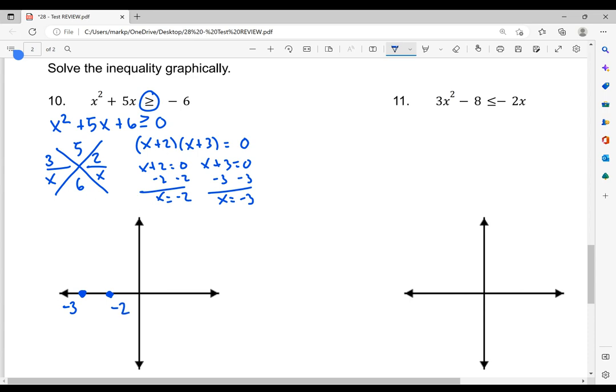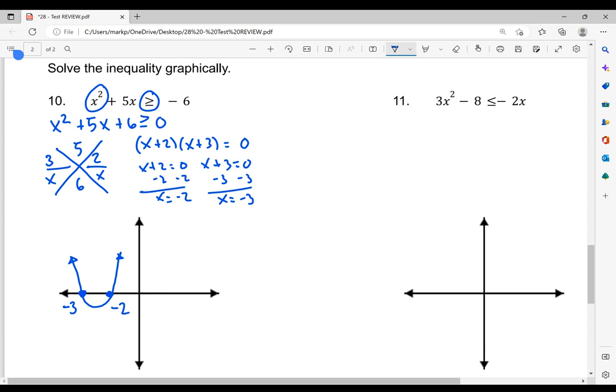Now, the next thing I'm going to do is look at my a value. So if I look right here at my a value, even though this is the one I solved, it's still the same a value. I didn't move things around like that. So the a value is positive. And what that tells me is that my graph opens concave up. So I'm just going to rough sketch it. The parabola looks something like this.